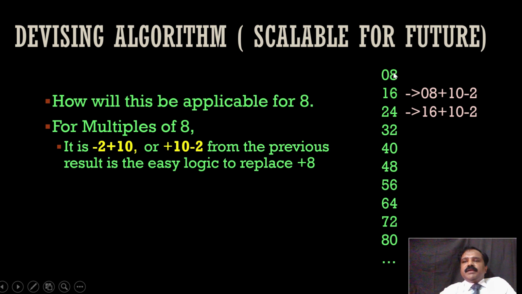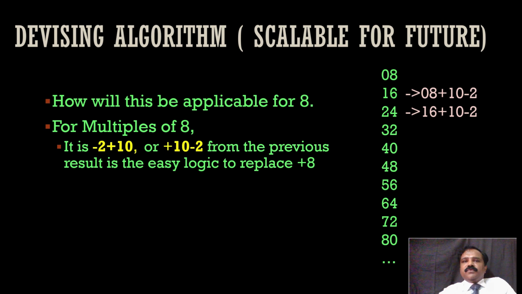So 8 plus 10 is 18, minus 2 is 16. Previous result plus 10 minus 2. Now the previous result is 16. 16 plus 10 minus 2 is 24. So this is the logic, right? If we apply this logic while learning the multiplication table, then there is no need to even learn mathematics by heart, right? We can apply the logic behind it, and then we can learn the multiplication table quicker, right?